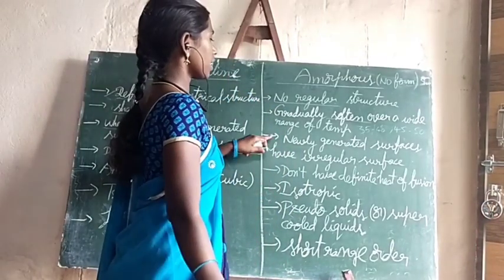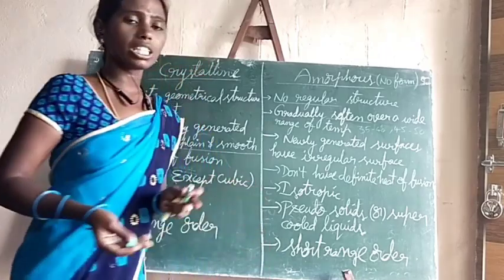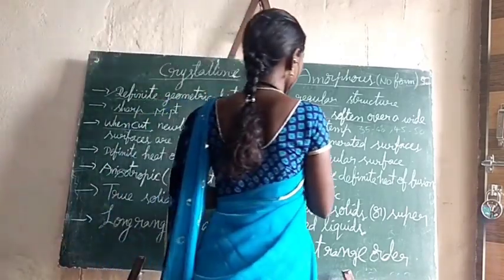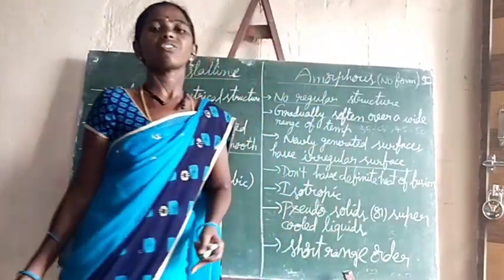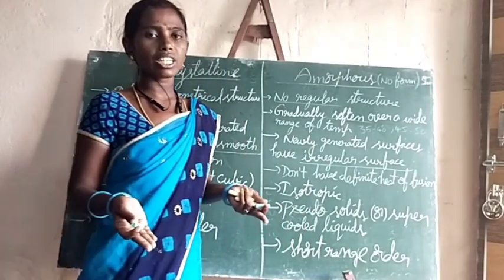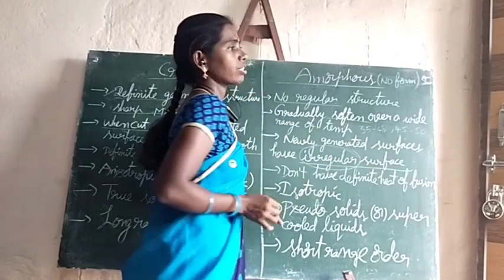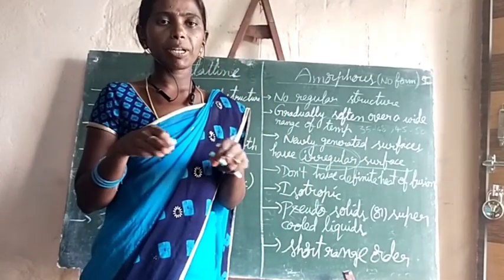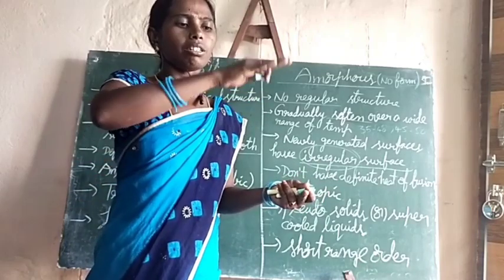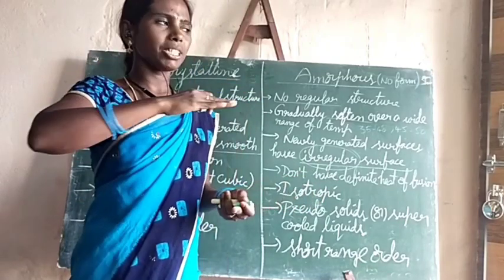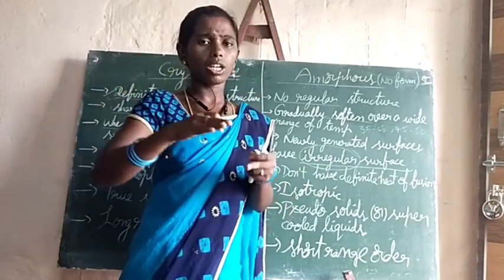But in the case of amorphous solids, when we cut them, the newly generated surfaces have an irregular surface. That means they don't have a regular surface. Their surface won't be plain or smooth. It may have ups and downs like this. Irregular means with ups and downs and all those.